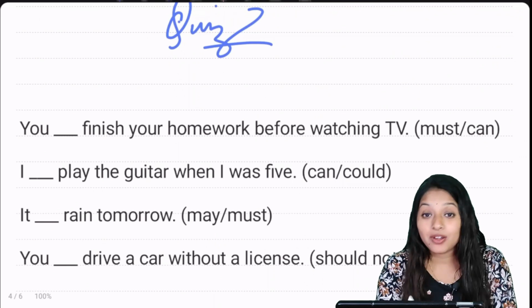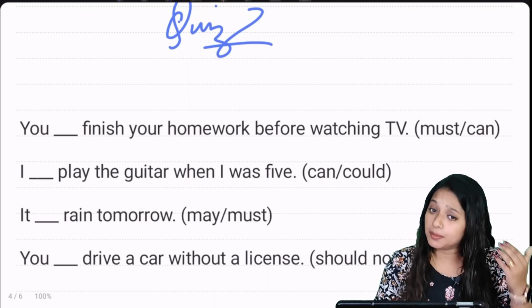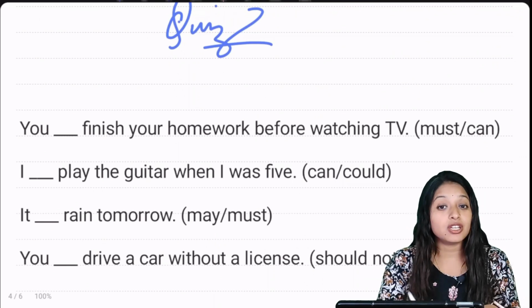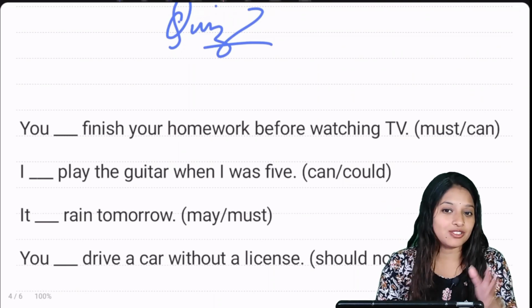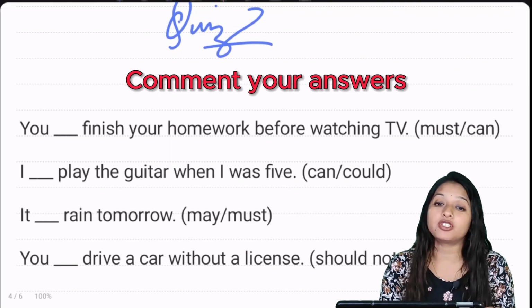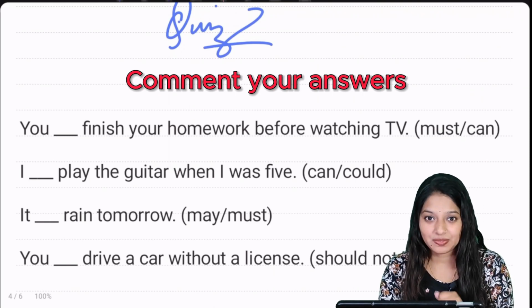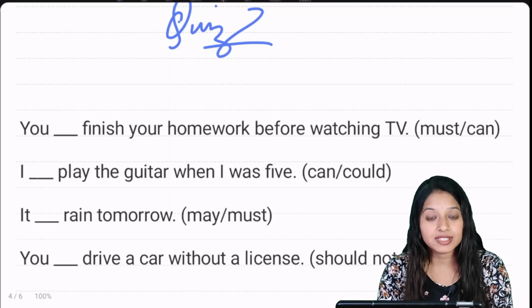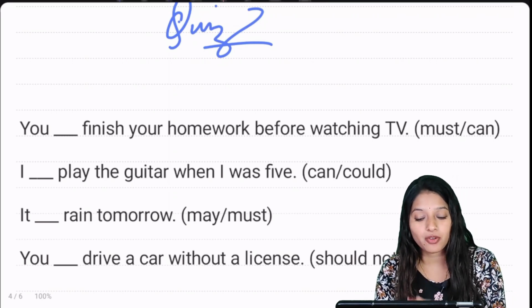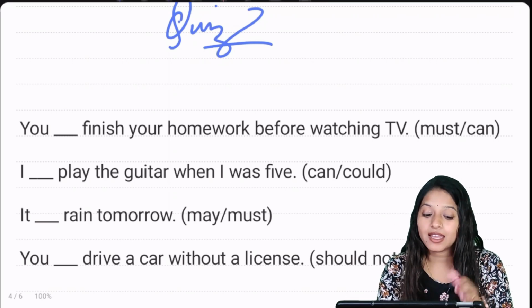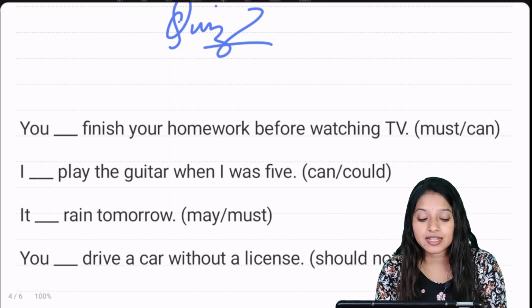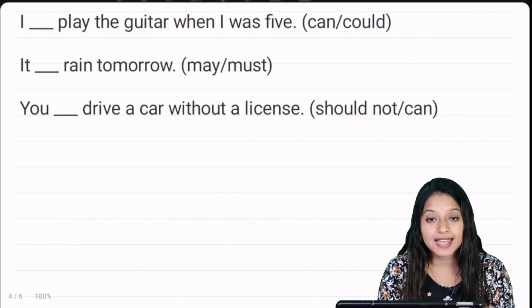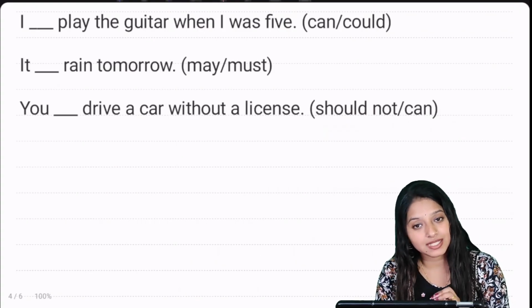So I hope you have understood the meaning of the modals, and if you want to check how much you have understood, you should go with this quiz and post your answers in the comment section below. Let's see the questions. You dash finish your homework before watching TV. I dash play the guitar when I was 5. It dash rain tomorrow. You dash drive a car without a license.